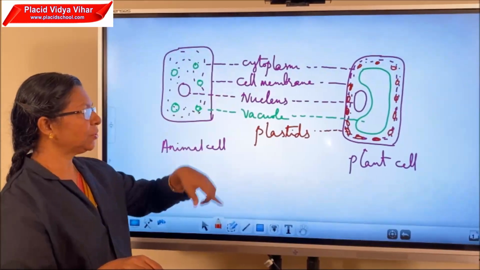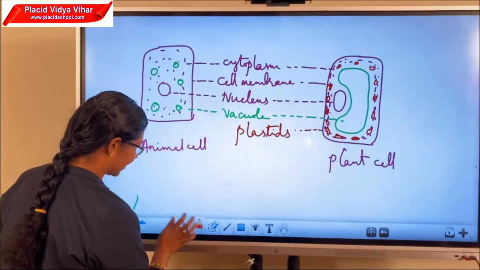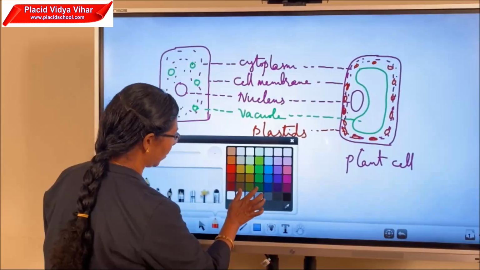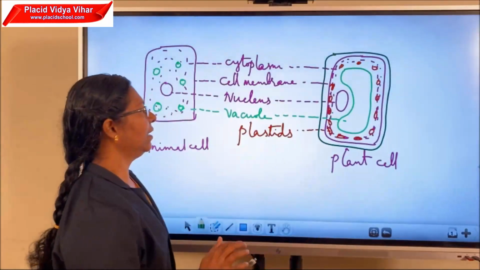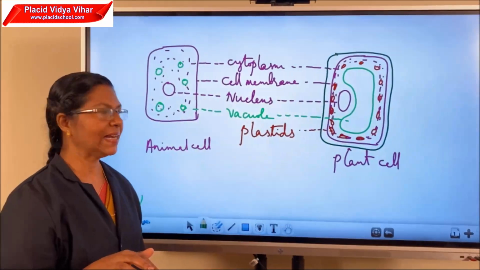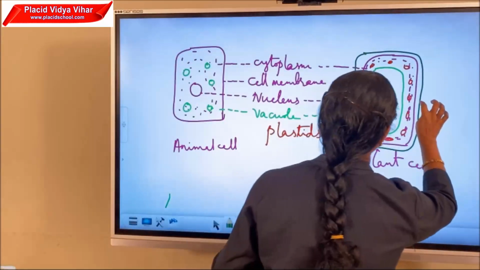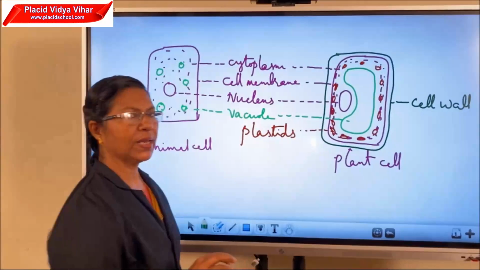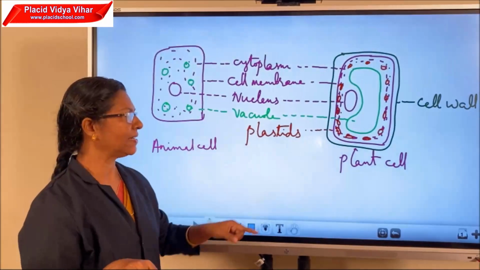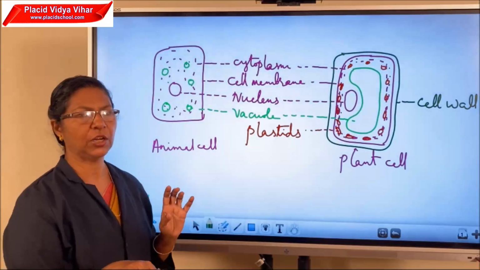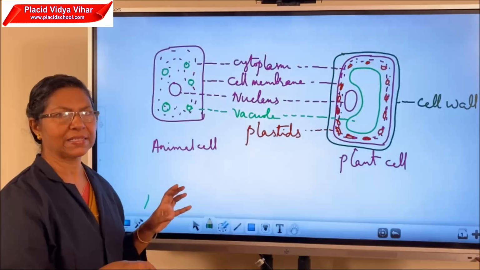Then outer to the cell membrane in plant cell, there is another structure that is known as the cell wall. This cell wall is present in plant cell and it is made up of cellulose. So this is the structure of animal cell and plant cell.